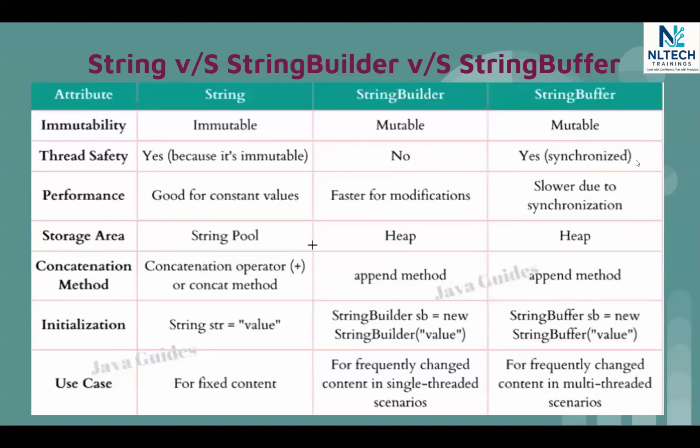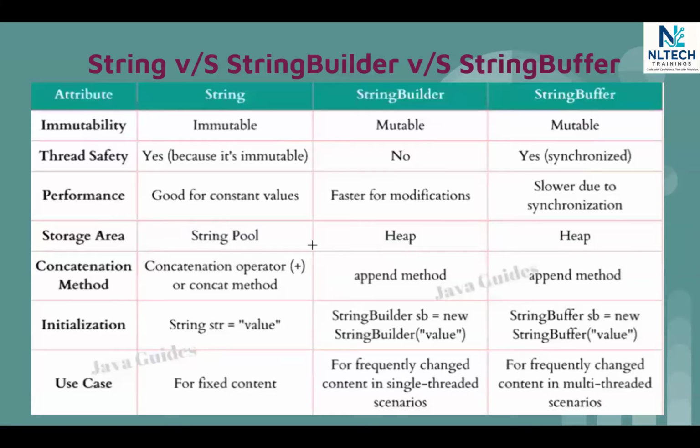And because of this synchronous way, or because of the thread safety, tell me whose performance will be good, string builder or the normal classes? That is why string builders are faster. Why? Multiple users can work on that. And that is why string buffers are slower, because of the synchronization. Similarly, strings are less preferable than string builders because it is synchronous and thread safe. But it is only useful for constant values. If you don't want to change any values or do any modifications, in that case use the string class.